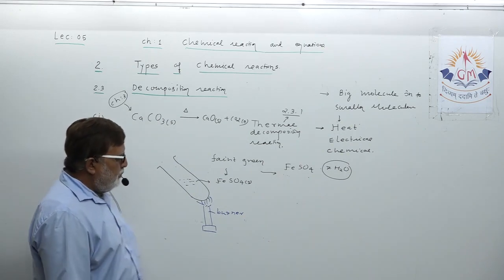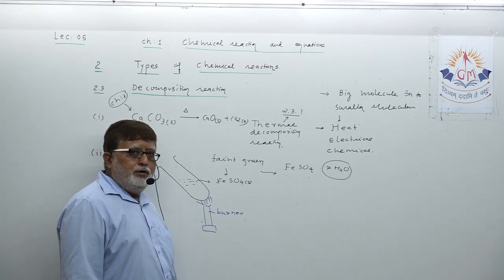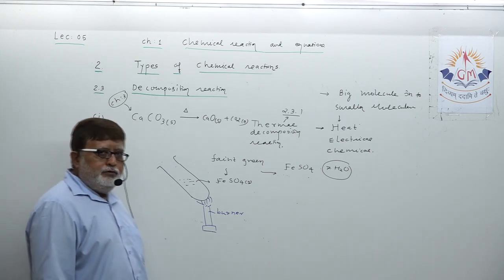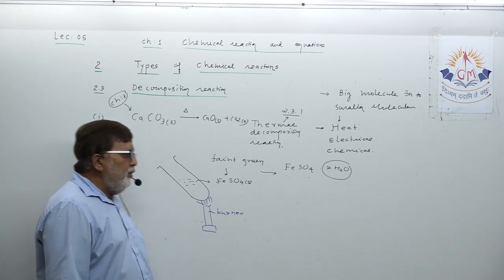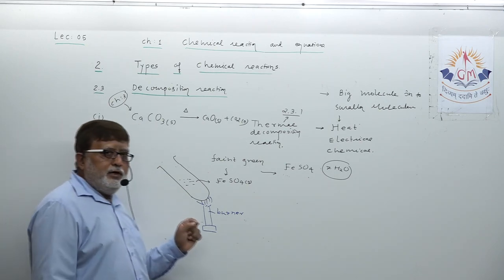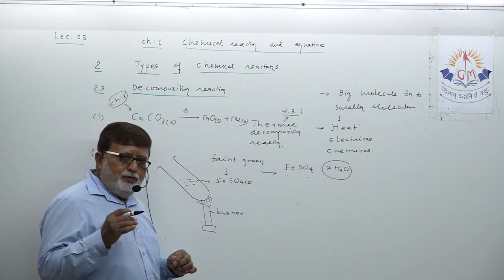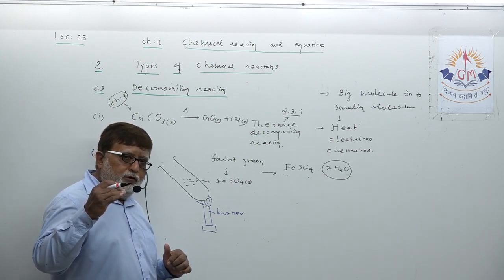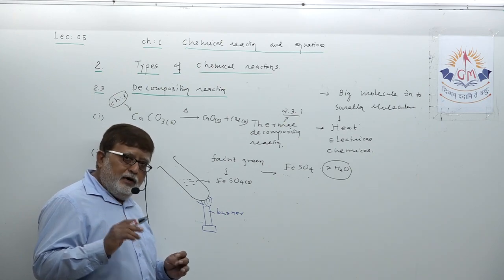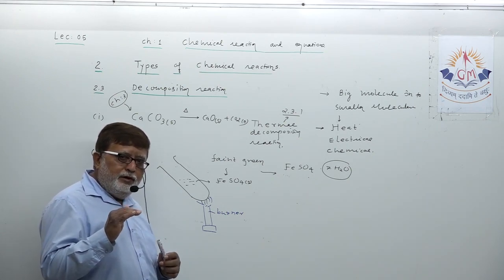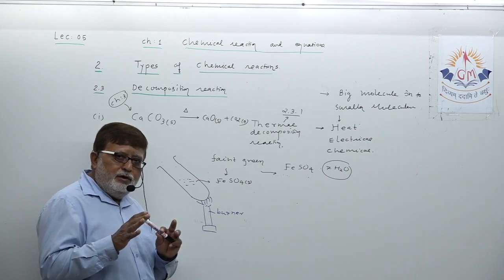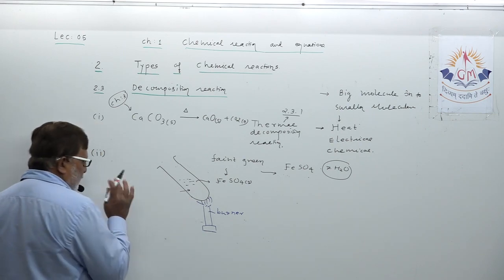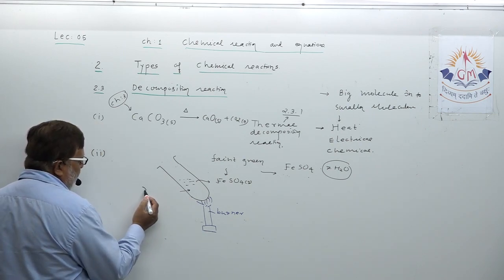How many molecules of water of crystallization are present in ferrous sulfate? 7 molecules of water are present in it. What happens when you start heating ferrous sulfate? It slowly gets dehydrated, that means removal of the water molecules of crystallization. After its faint green color disappears, it is totally dehydrated. Slowly a reddish color is seen. Why?